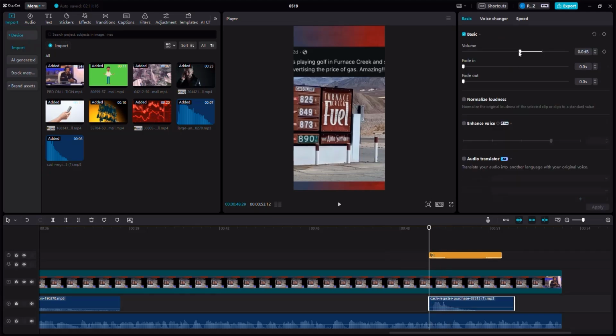And then make sure that you control the size of that sound effect. Lower it a little bit. And now if we listen to this.